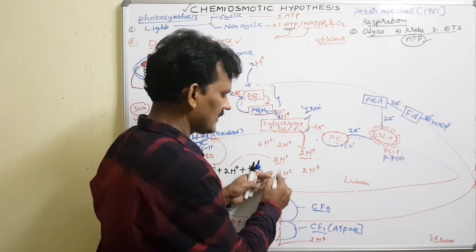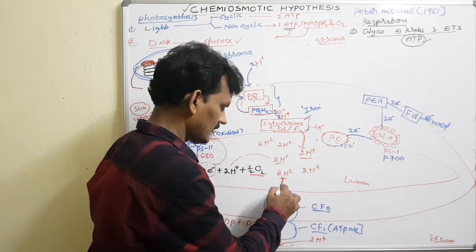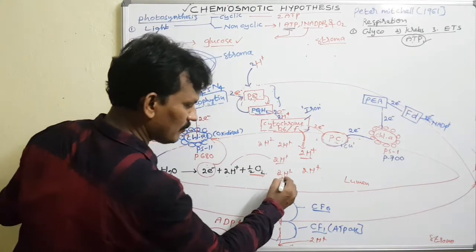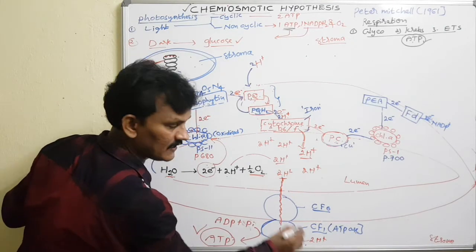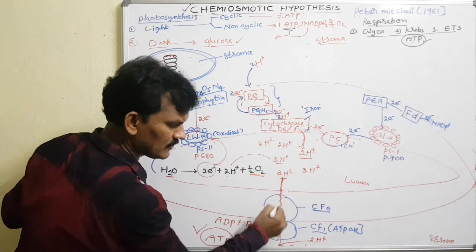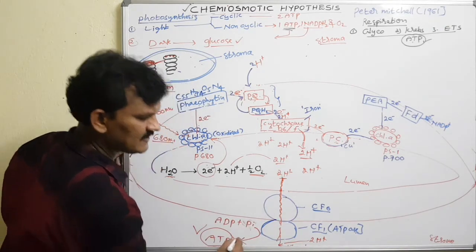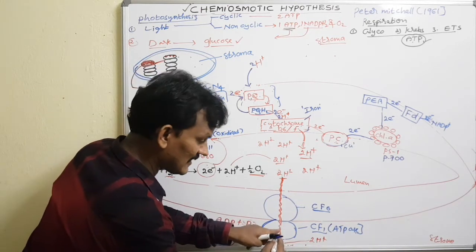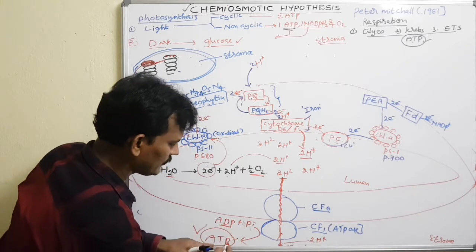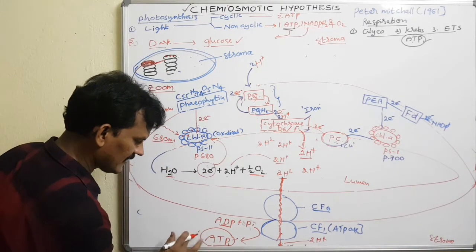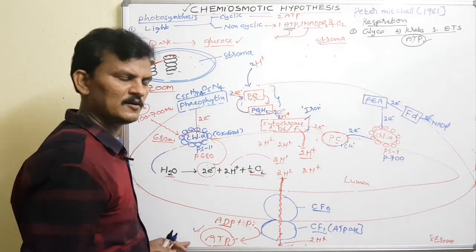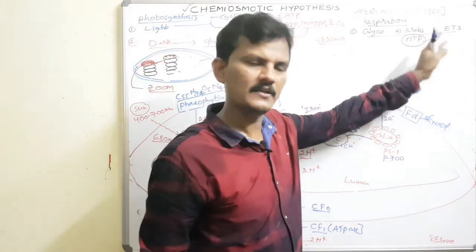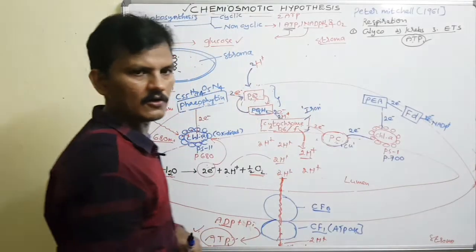Basically, three protons are needed; three protons help the production of one ATP. But as per the NCERT textbook, we need to stick to a pair of protons moving from the lumen to the stroma region, diffusing from the lumen to the stroma region, and one ATP is synthesized. While the protons are transported, energy is released, and this energy helps the conversion of ADP into ATP. So ATP generation takes place. How are ATPs generated? The proton gradient is broken. The same mechanism is present in the respiration process also, in the electron transport chain.